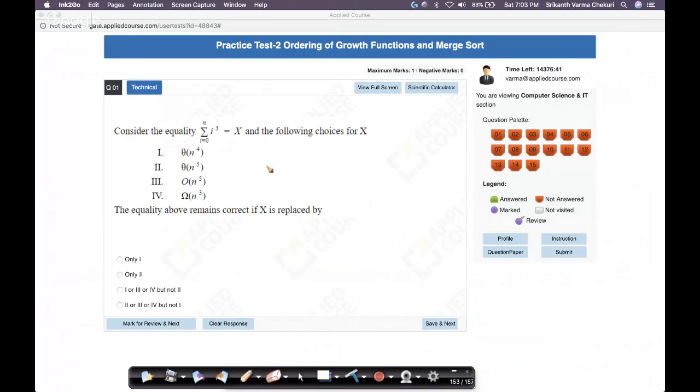Let's go into the first question here. The first question here is, consider this equality, right?